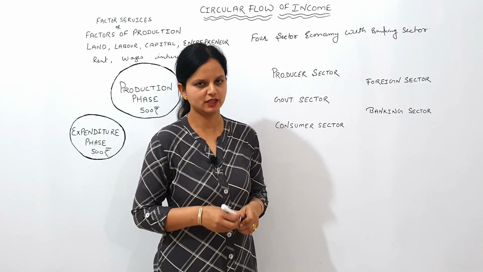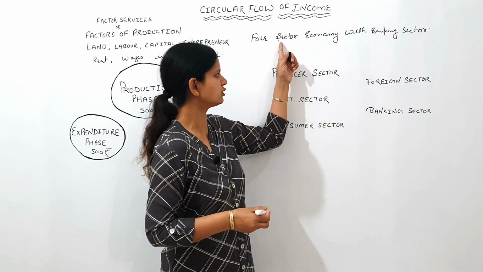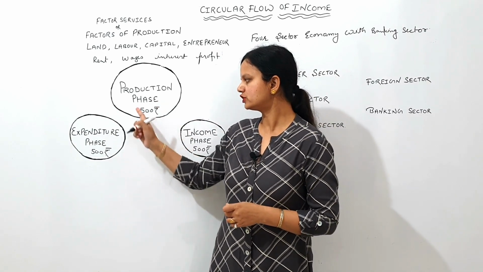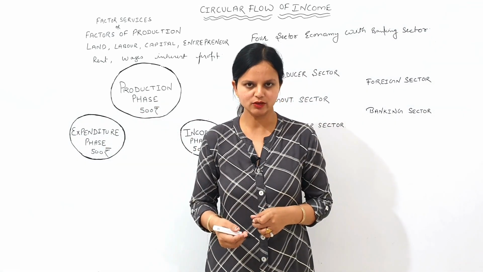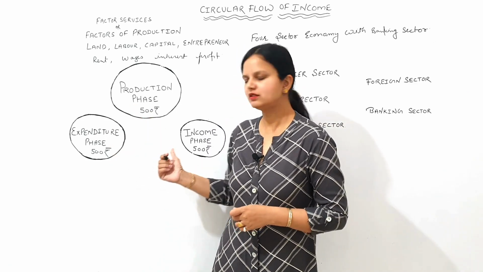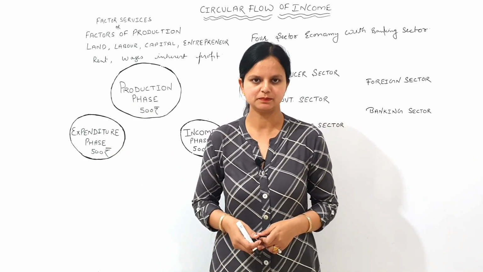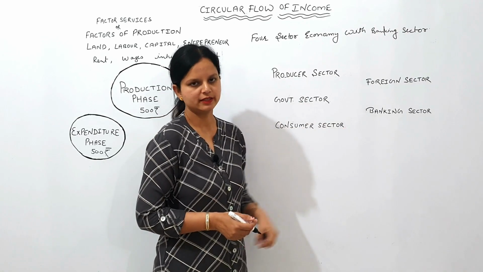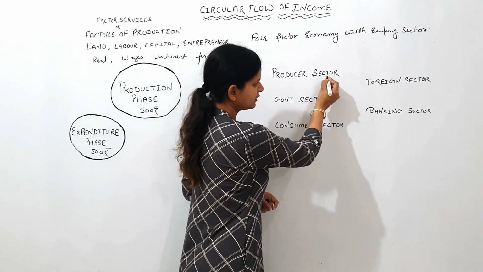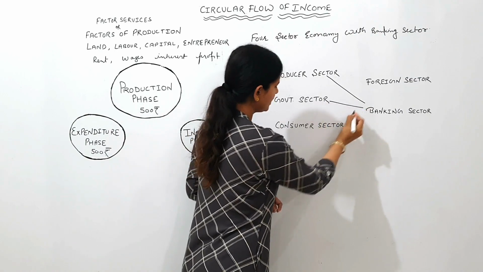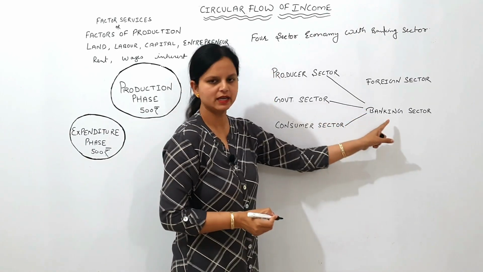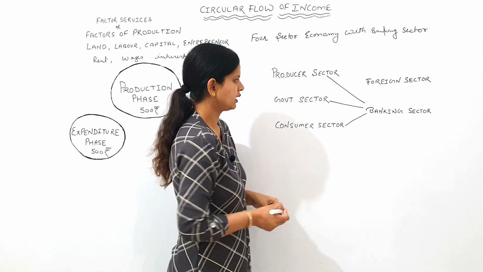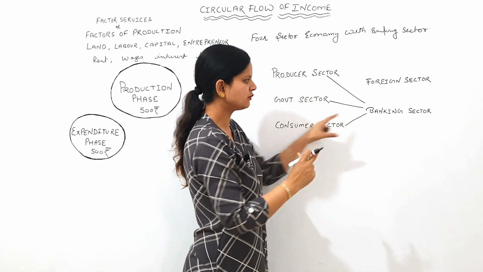Now dear students, we will study the interdependence between the four sectors of the economy with the banking sector, and we will also understand how production, expenditure and income tend to expand in the economy and how these three concepts tend to contract in the economy. So let's understand the interdependence between the four sectors with the banking sector. The three sectors, producer sector, government sector and consumer sector, tend to save in the banking sector, and the banking sector provides loans to the three sectors also. So this is the interdependence between the three sectors and the banking sector.